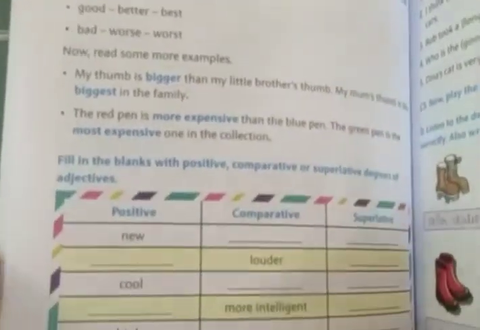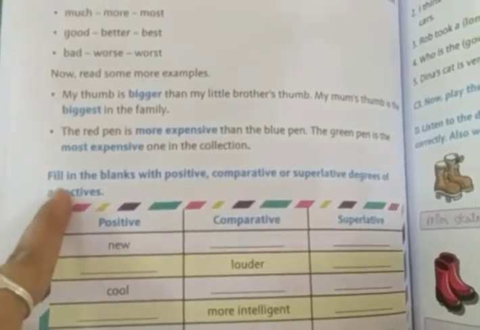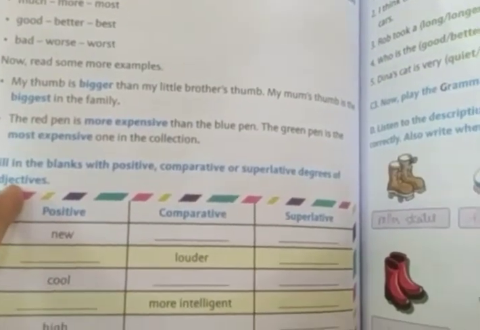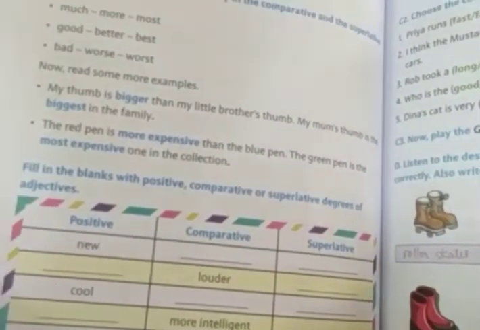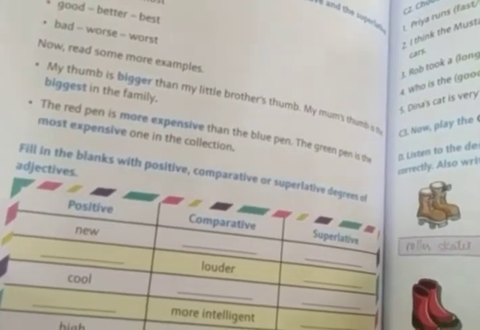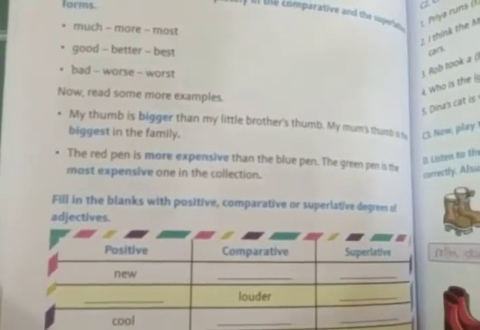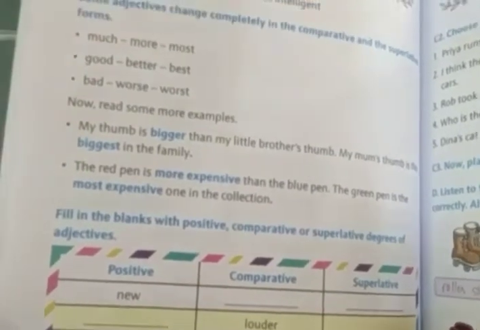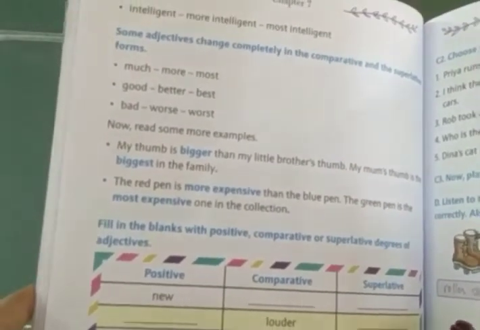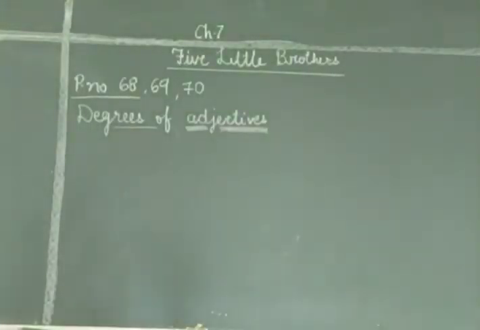Now here see this exercise. Fill in the blanks with the positive, comparative and superlative degrees. Degrees of adjective. Now see here there is a table in which some blank space is given that we need to fill. So this exercise we will do it now. Okay? Now let us start.